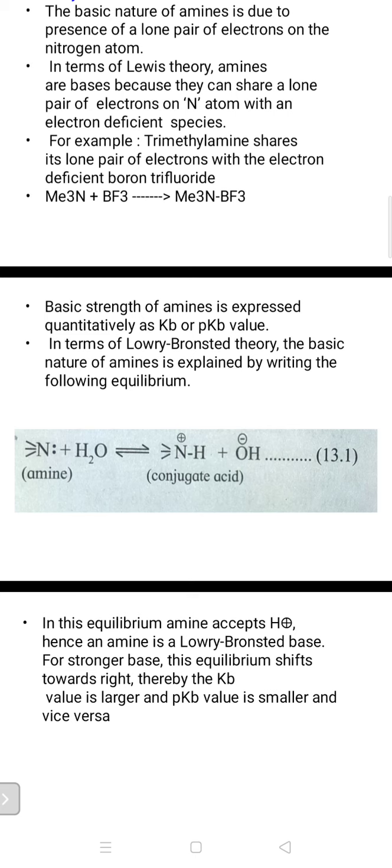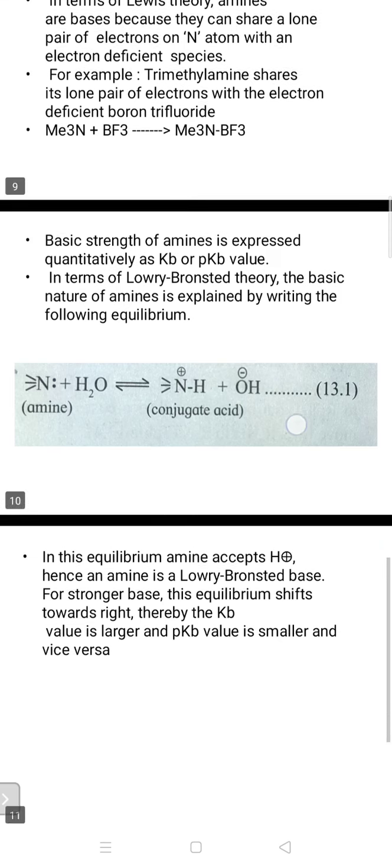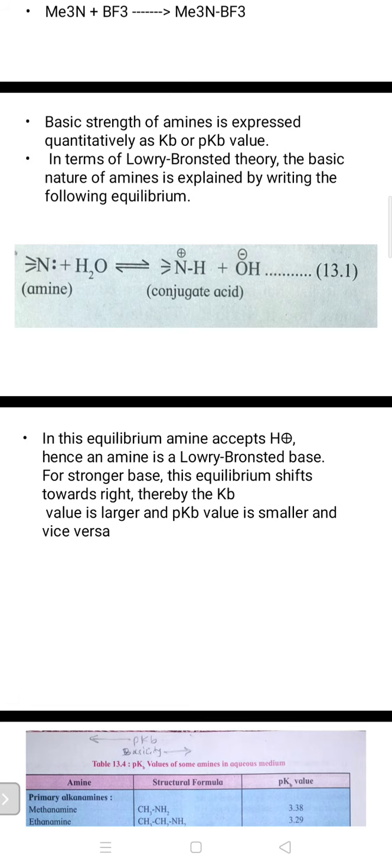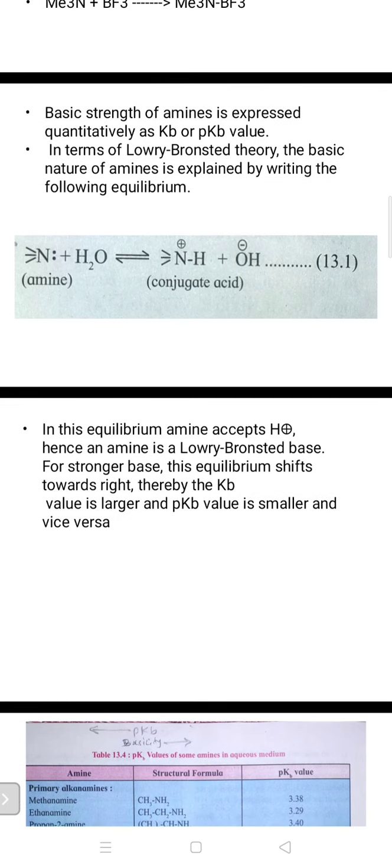Now, by donation of electrons from the nitrogen toward the water molecule, the species that remains is the NH plus. So from the base, the species that remains after accepting a proton is called the conjugate acid of the base. Amines are bases, but after accepting a proton, they show a conjugate acid. This is an equilibrium, a reversible reaction. In that, the amine accepts an H plus ion. That's why amine is a Lowry-Bronsted base as per the Lowry-Bronsted theory.